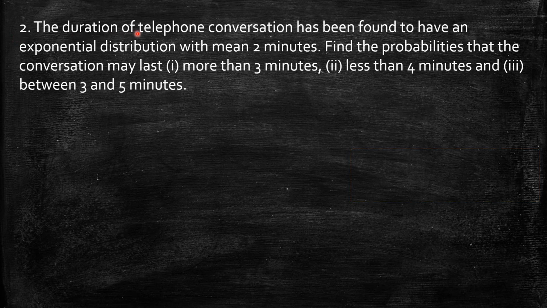Next, problem number 2. The duration of a telephone conversation has been found to have an exponential distribution with mean 2 minutes. Find the probabilities that the conversation may last for more than 3 minutes, less than 4 minutes, and between 3 and 5 minutes. Here once again we have an exponential distribution whose mean is given, that is 2 minutes. As you know, for an exponential distribution the mean mu is 1 by alpha. From that we can get alpha, thereby we can construct the PDF for the exponential distribution.